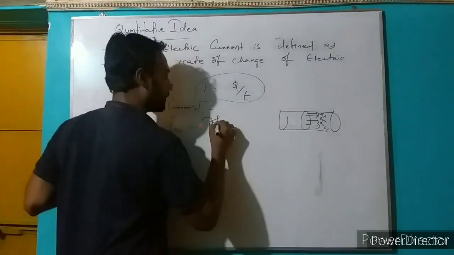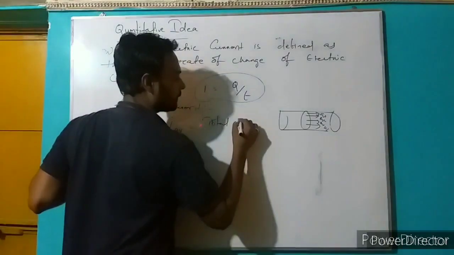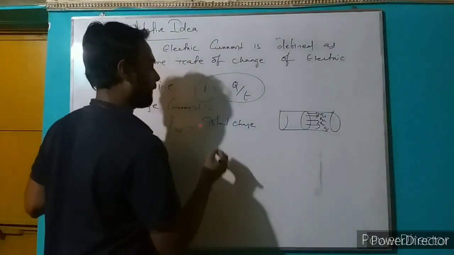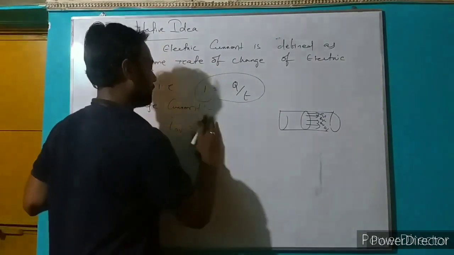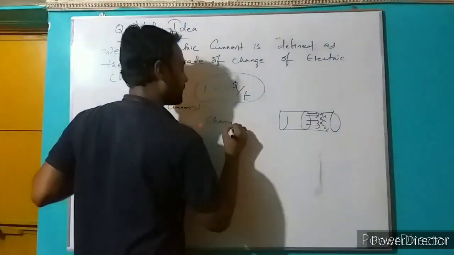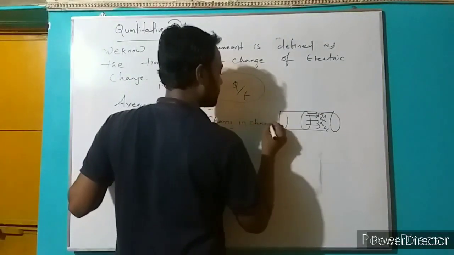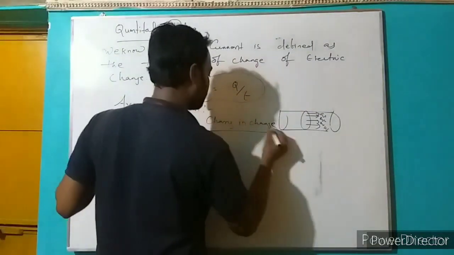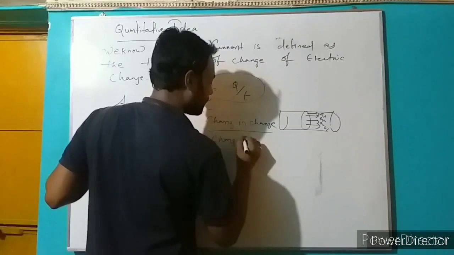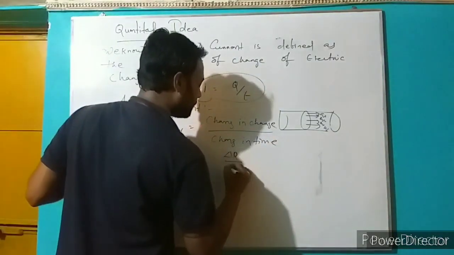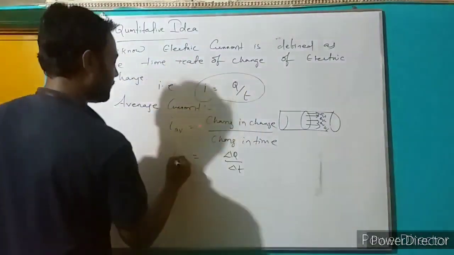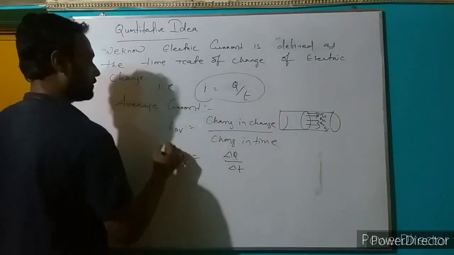Total charge, or change in charge, divided by change in time. That is delta Q by delta T. So that represents I average.